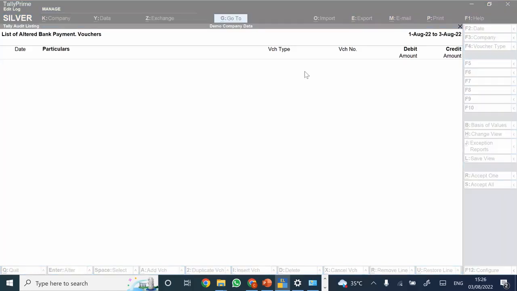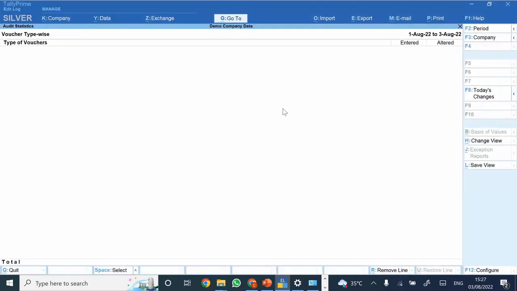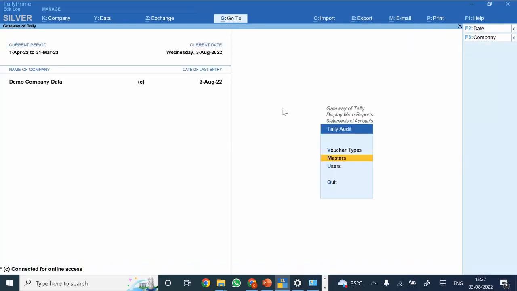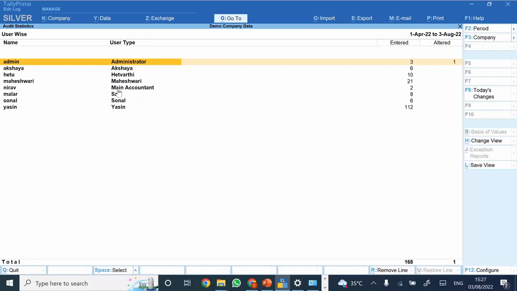So see, this is again something which you can use as a part of internal control for any organization. Let's say if you want to set an internal control process in your organization, if you want that your routine transactions that have been entered should come to a particular person for the purpose of verification, then in that case, you can use this particular feature of Tally Audit that is available in the system by default. So similarly, this report is there for master-wise transactions. If any new masters are created, and if you want to verify the same, how many new masters are created on a routine basis. And this is the log for user-wise transactions. So this is again about which transaction was entered and which user has altered the same.